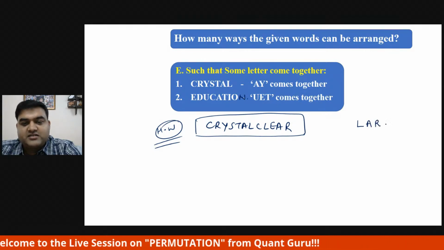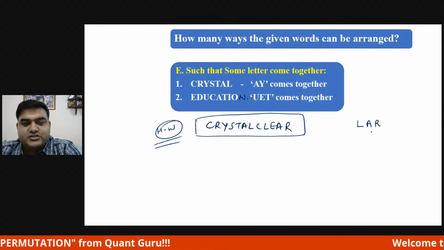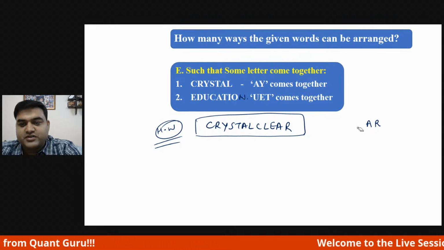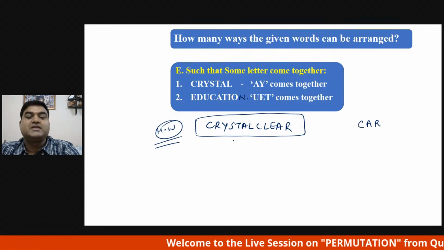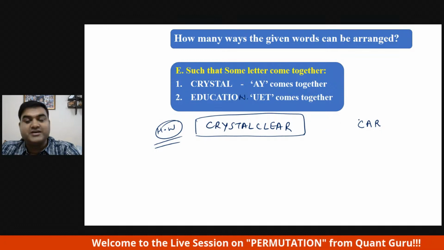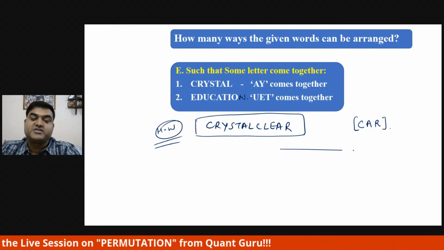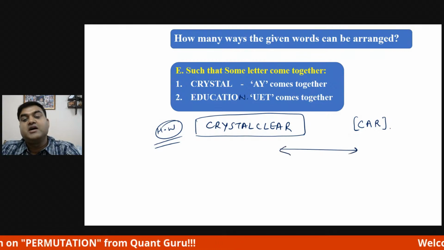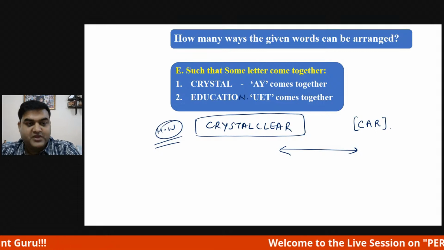CAR should come together. The question is: the word CRYSTAL CLEAR, wherein CAR always comes together. This is the question. Please write it down. I don't want to answer today. You can give the answer later, in the next session.